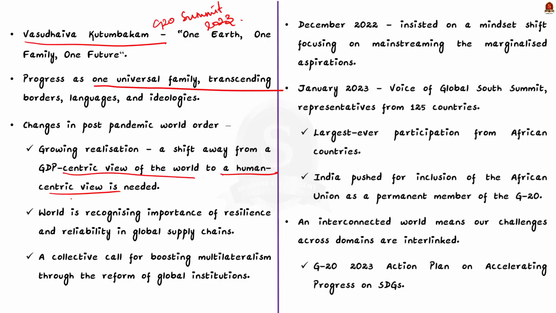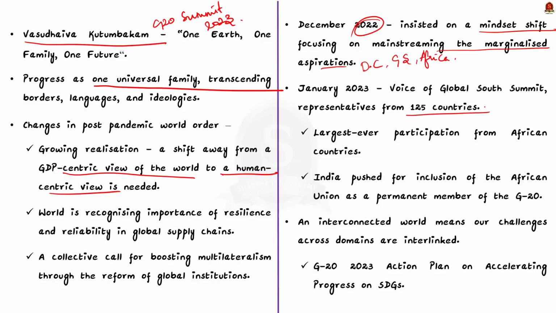For example, in December 2022, when India took over the presidency from Indonesia, India insisted on a mindset shift that should focus on mainstreaming the marginalized aspirations of developing countries, the global south and Africa. At the very beginning of its presidency, India hosted the Voice of Global South Summit virtually in January 2023 with representatives from 125 countries. The purpose of the summit is to gather inputs and ideas from the global south.